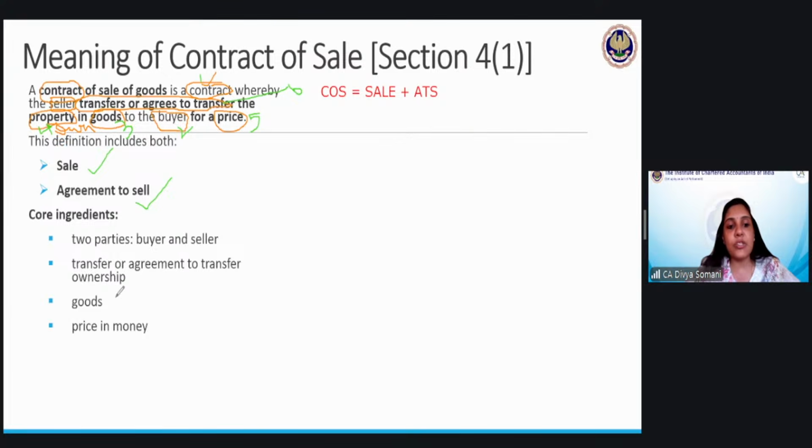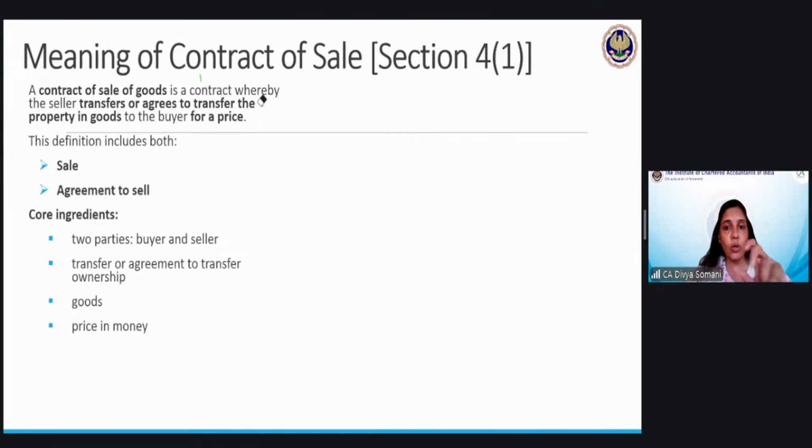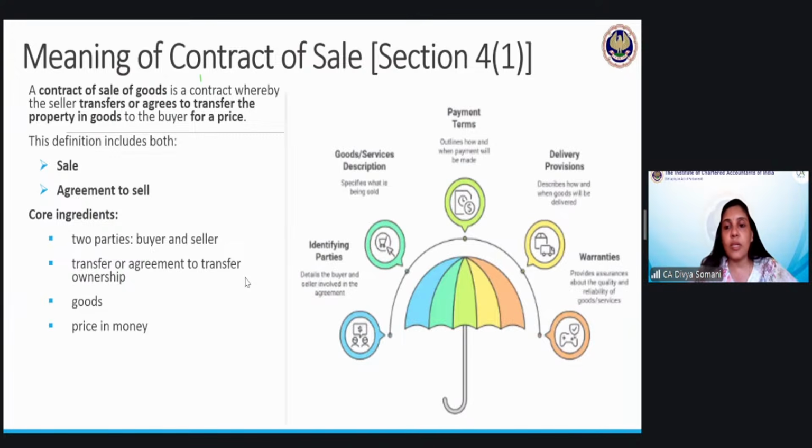What are the basic essentials? We have all discussed these four things, right? So let me just clean this up. Wherever you are making your notes, just write it in your notes itself, that contract of sale, basically, it includes sale and agreement to sell both. Okay. So these are the things which you will find in any contract of sale.